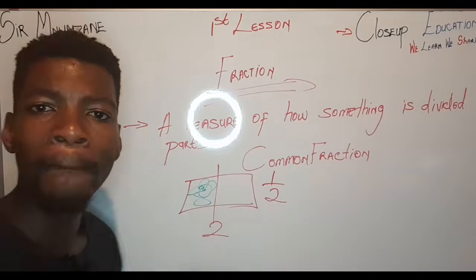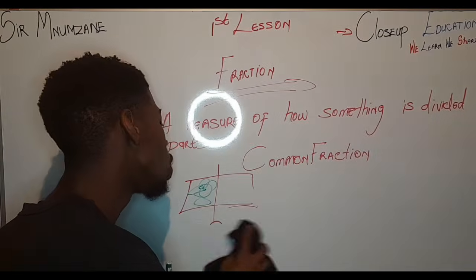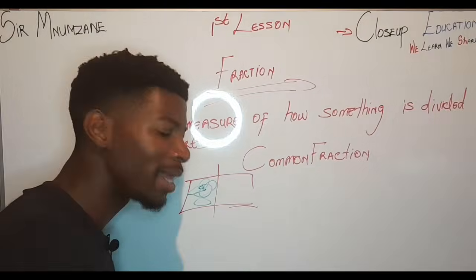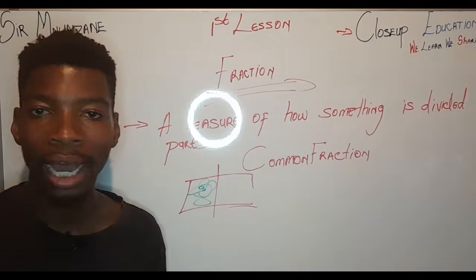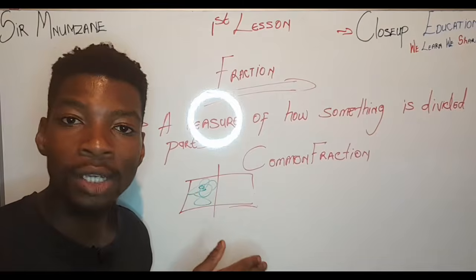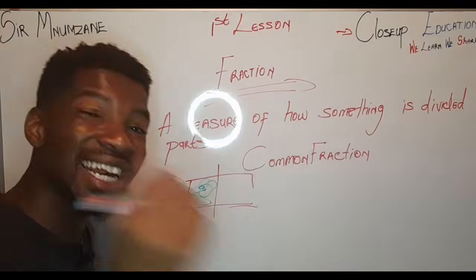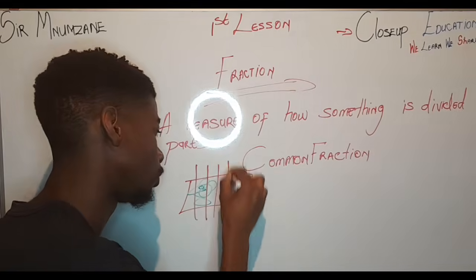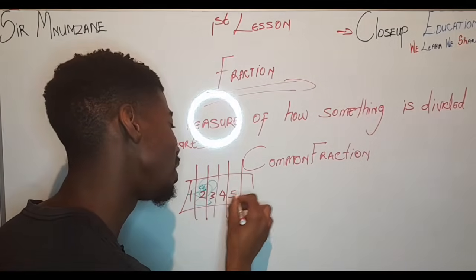Let's continue. Let me make my example even more difficult. My mother says, Sihle, go and buy bread. And I tell my mother, Mama, I don't smoke weed, I don't eat too much. I will only eat 3 slices of that 6 slice bread. So it's 1, 2, 3, 4, 5, 6.